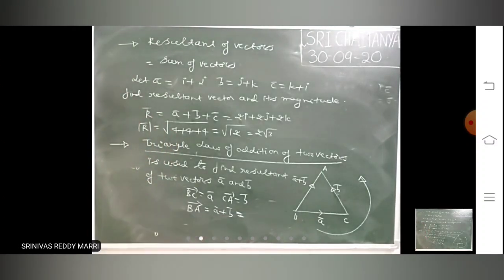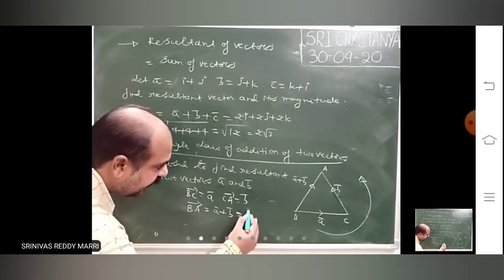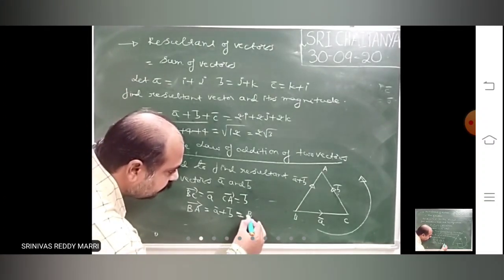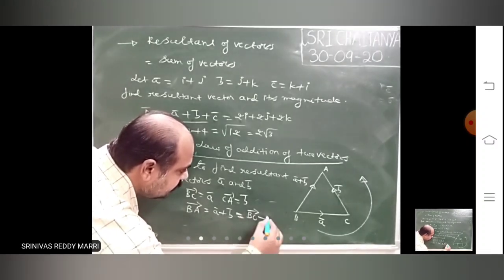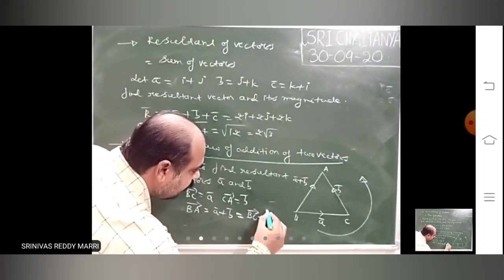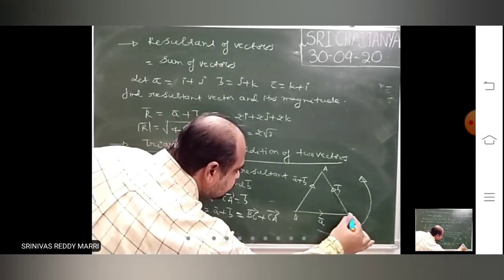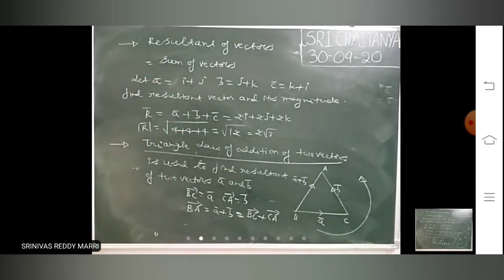This is nothing but A bar plus B bar, which means the resultant of two vectors. That means BA bar is nothing but BC bar plus CA bar. BC bar is A bar, and CA bar is B bar.